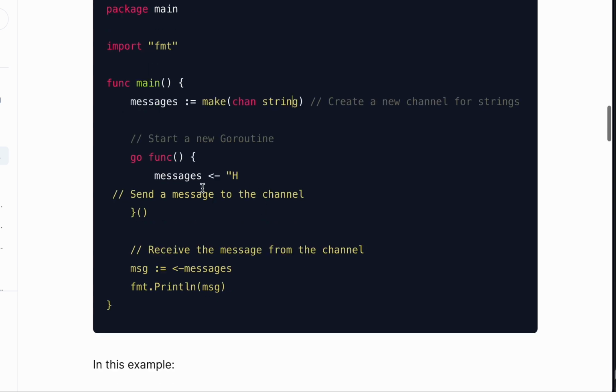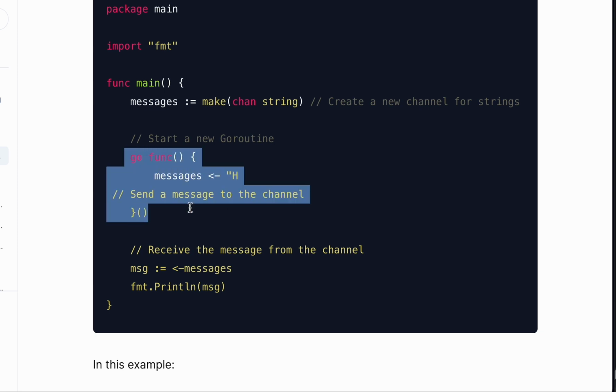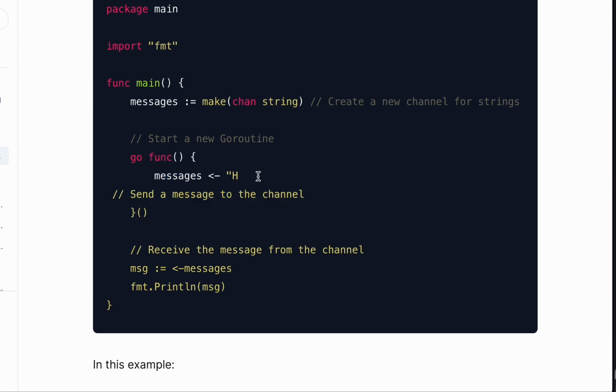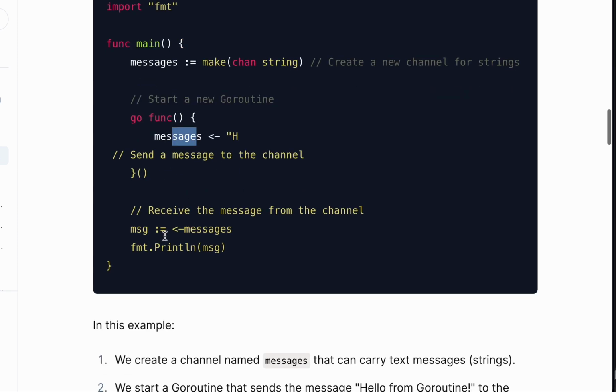Now this is how to pass information. Look at this arrow here. We are sending this information to this channel. Don't forget that this here is a goroutine. What are we sending? We are sending this information down to this message. Now we are receiving this information here. This is just a variable, and we are taking out that information. So don't get confused.